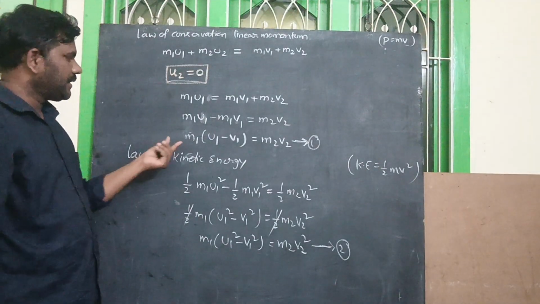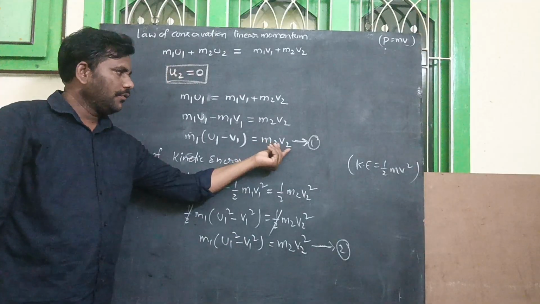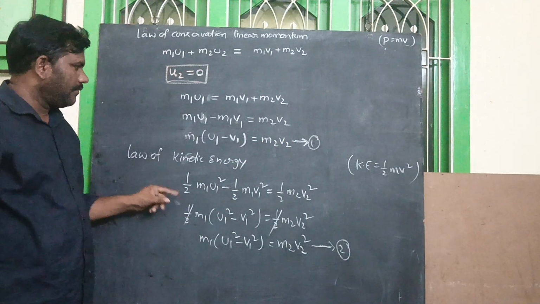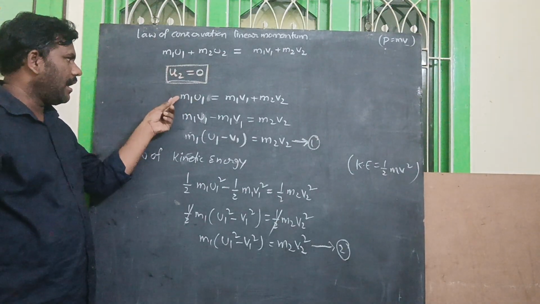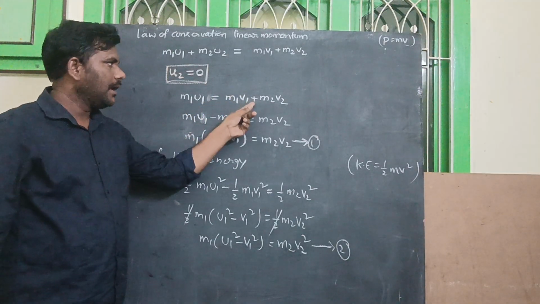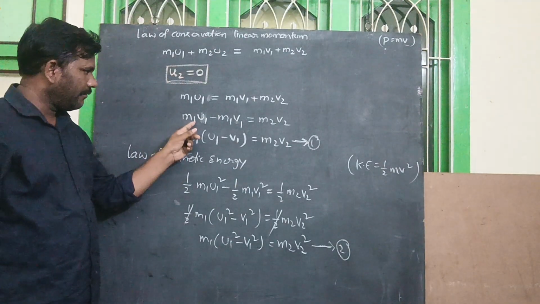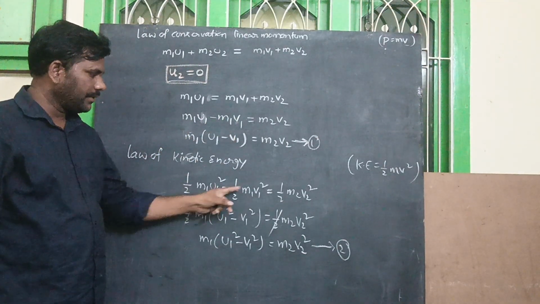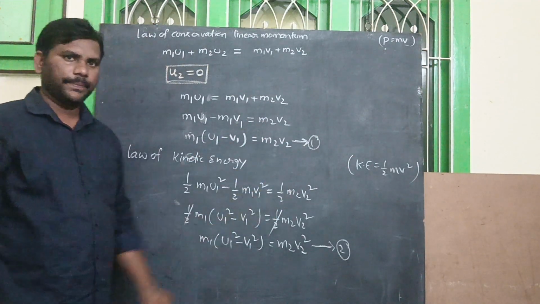So what is the first equation? m1 of u1 minus v1 is equal to m2 v2. Now how do we write the kinetic energy equation? Half m1 u1 square is equal to half m1 v1 square plus half m2 v2 square. Then half m1 u1 square minus half m1 v1 square is equal to half m2 v2 square.